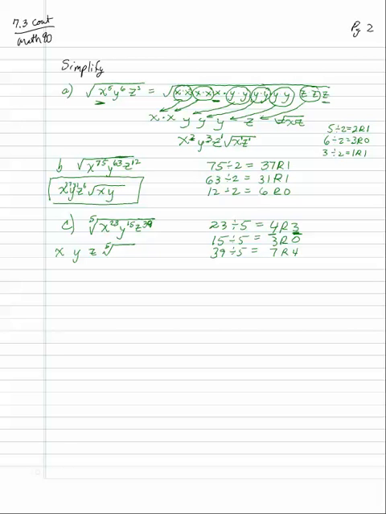Okay, so let's go through this again. 23 divided by 5 is 4, remainder 3. 15 divided by 5 is 3, remainder 0. 39 divided by 5 is 7, remainder 4. And that's the answer. Okay, so that's how I deal with powers of variables. I just divide by the index.